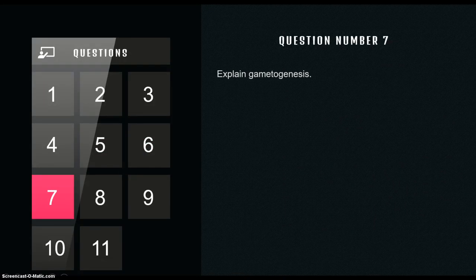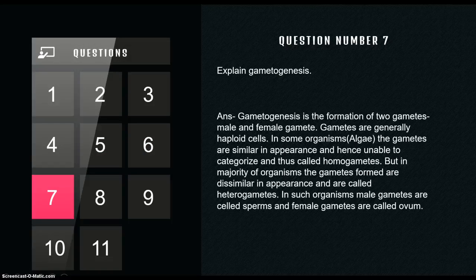Question number 7 says explain gametogenesis. So what is gametogenesis? What is the term? Gameto and genesis. Gameto means gamete and genesis means to produce. So gametogenesis is basically a process in which gametes are produced. Is it clear? So it is a process of the formation of the gametes. What gametes? Male gamete and female gamete.